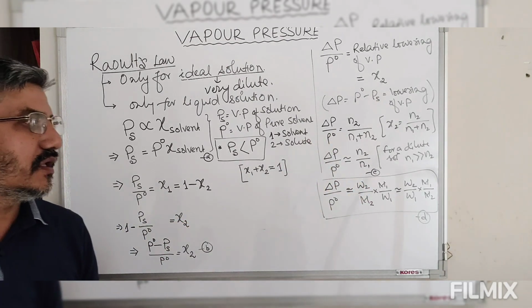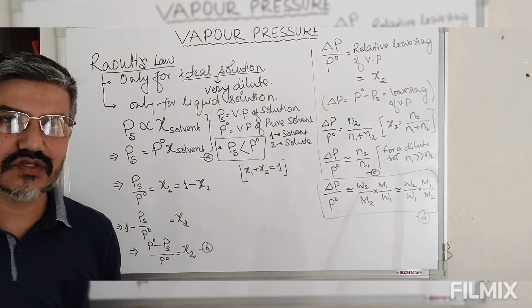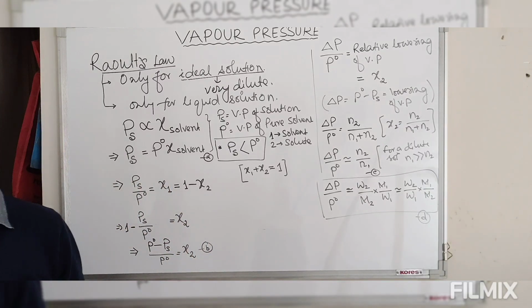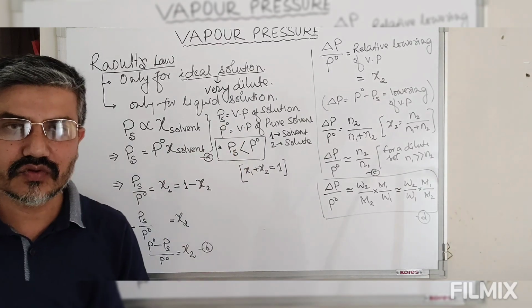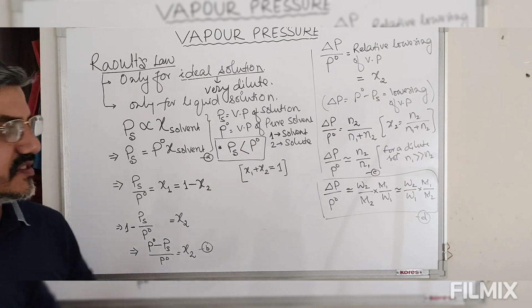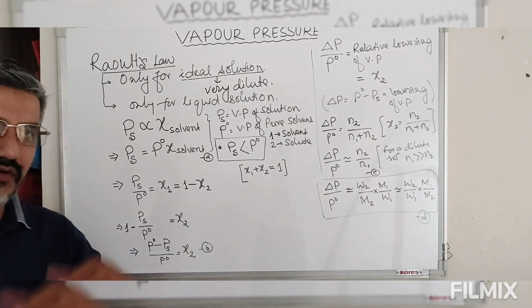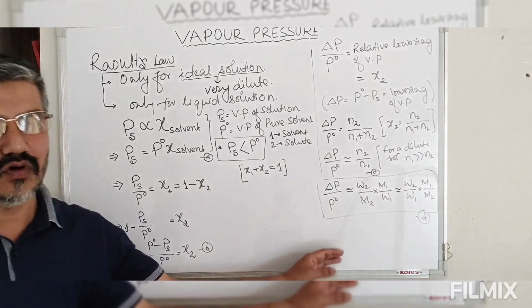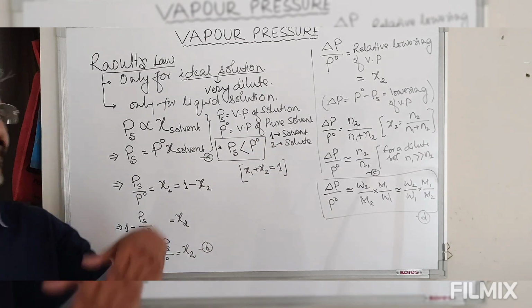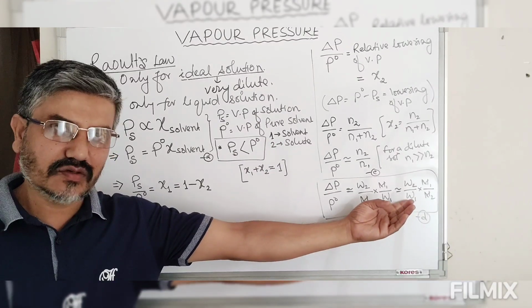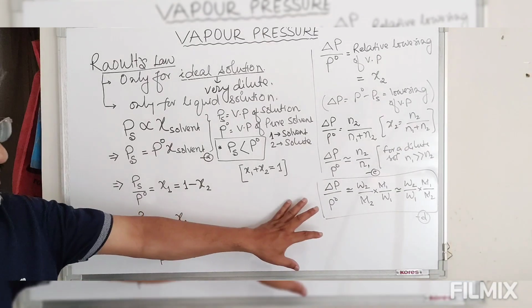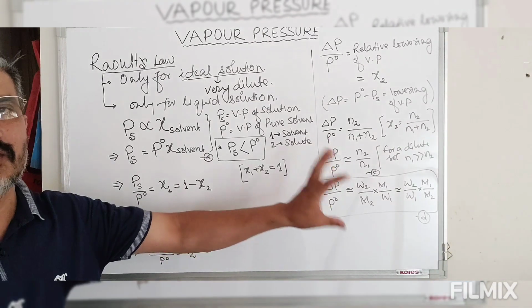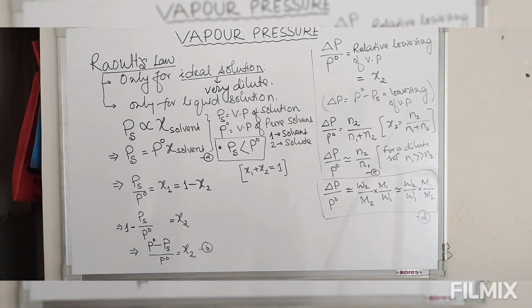Or if the molecular mass of the solid is given, along with the mass of solvent and molecular mass of solvent, then we can find the mass of solid that has been added to the solution, because of which there is a decrease in vapor pressure. So either we can define mass of solute or molecular mass of solute, or mass of solvent or the molecular mass of solvent.